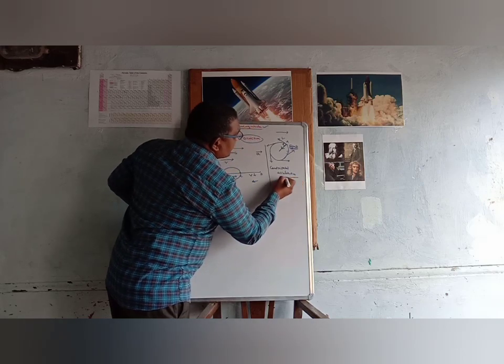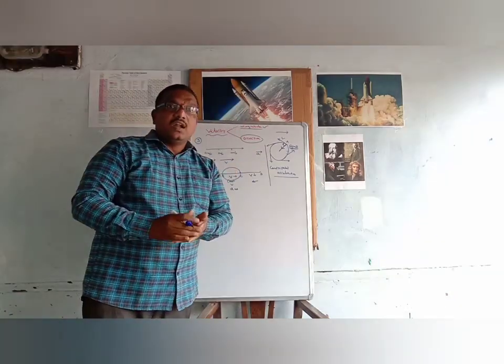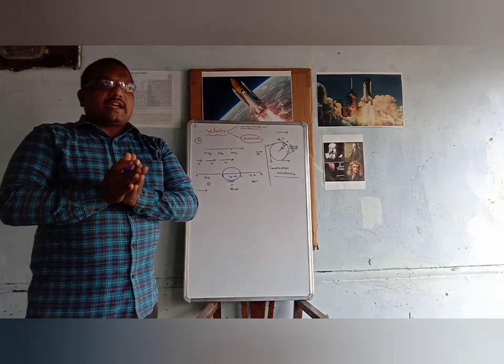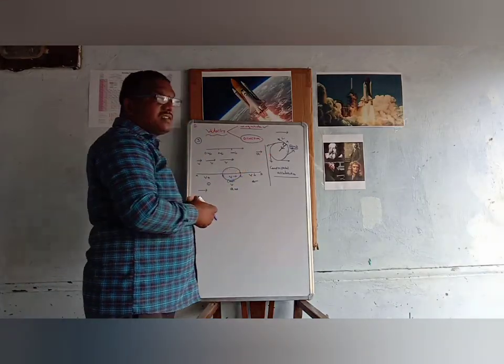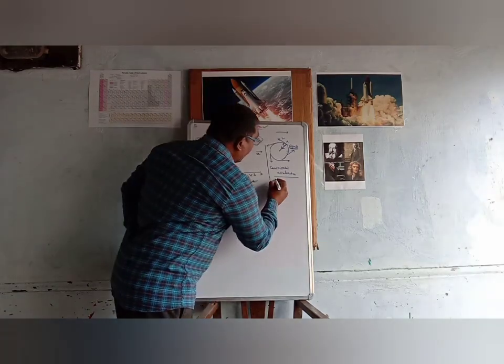So this is one special case. In this case, the body has acceleration due to the change in its direction. The magnitude is constant, only the direction of the velocity is changing, and it is an example of uniform circular motion also.